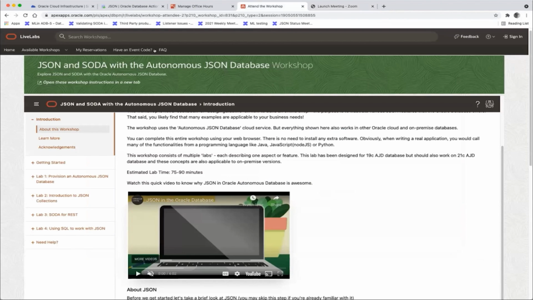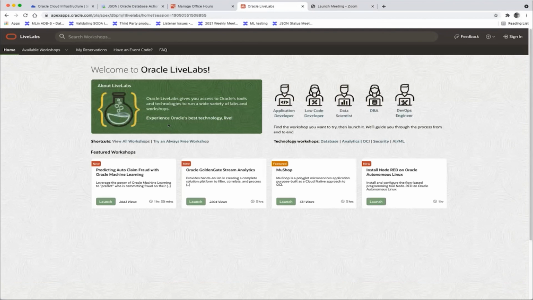I don't know if you know, but there is something called Oracle Live Labs. If you go to Oracle Live Labs, you will have a lot of different workshops. We see just 4 here, but I believe there are a lot more. Let's say, for example, what workshops do we have on 19C? Just these 4, or is it still loading?